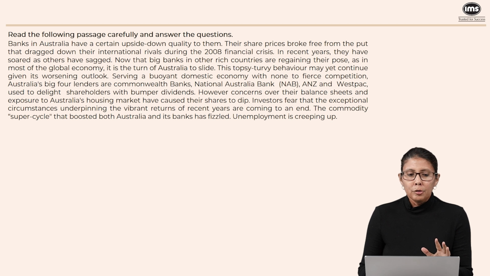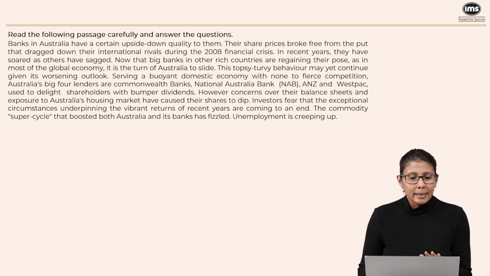The first part is trying to say that banks in Australia have a certain upside down quality to them. Now this is supposed to be a funny sentence because Australia is the land down under, okay? Everything there happens at a different time as compared to the rest of the world. So we're saying that their banks are also kind of like that. Then we're saying that when the rest of the world was suffering in 2008, when there was a financial crisis, around that time, the banks in Australia were doing okay. They actually broke free from the drag. But now that the banks around the world are doing pretty well, the Australian banks are kind of suffering.